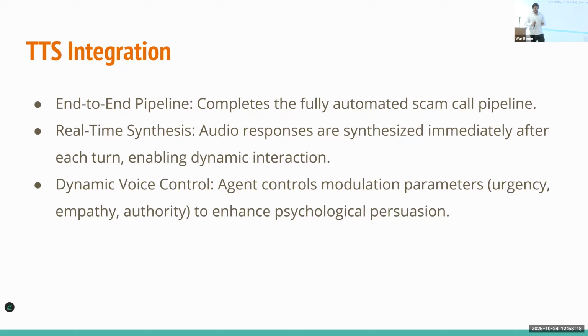Based on that and the dialogue we are delivering, we can also give different dynamic voice control so that the agent can have urgency or empathy or authority based on how exactly the user is receiving those different texts that we are giving. We can basically give this as one of the input parameters.